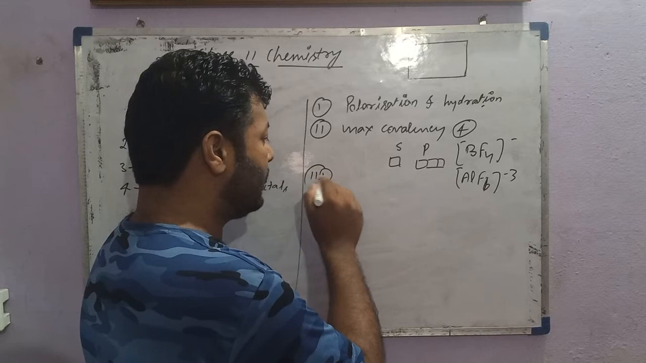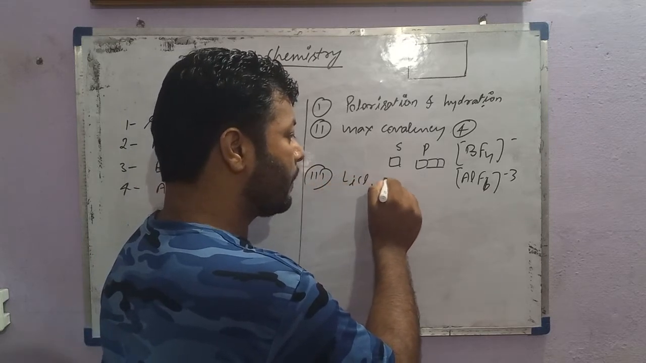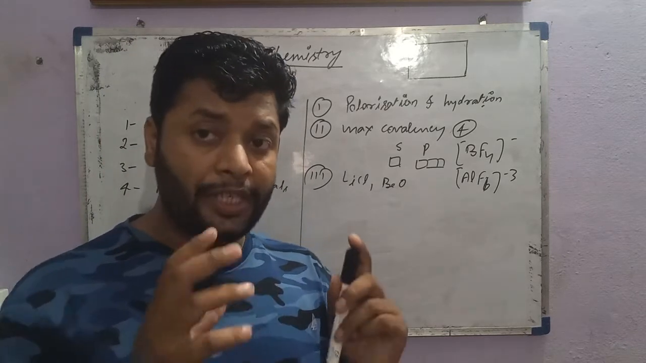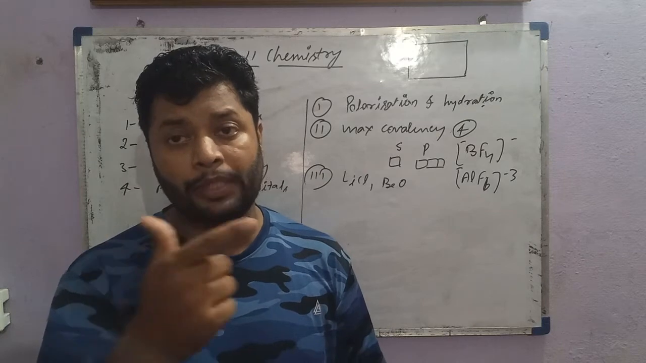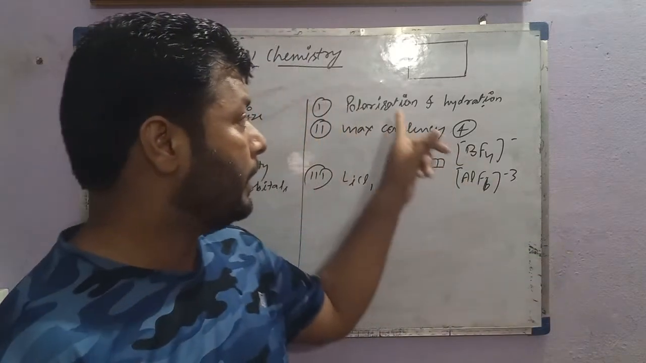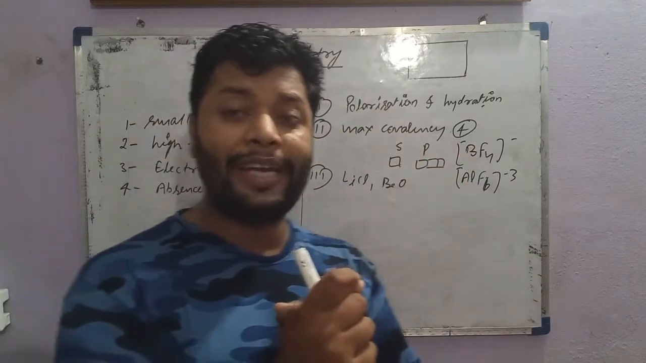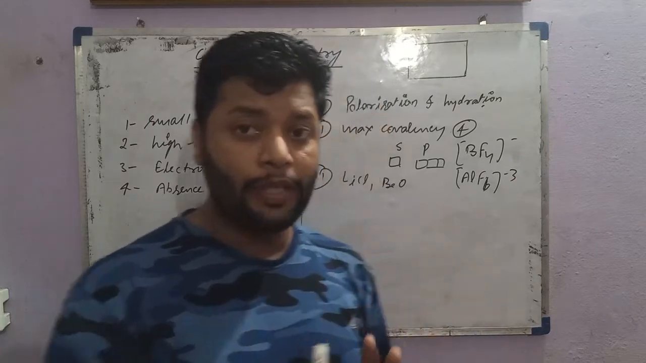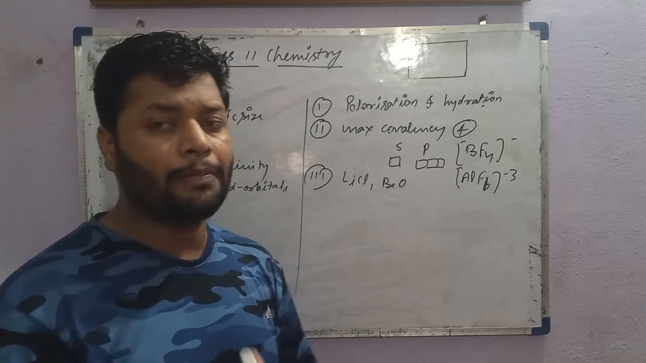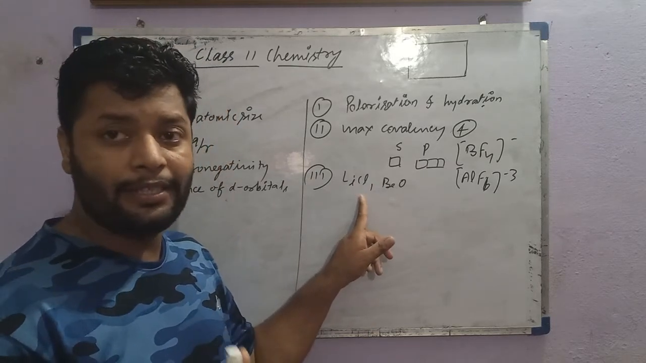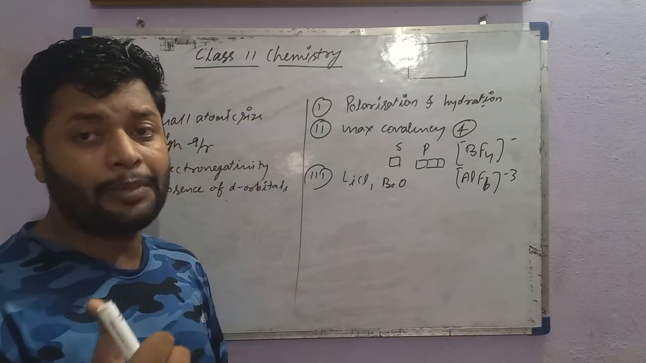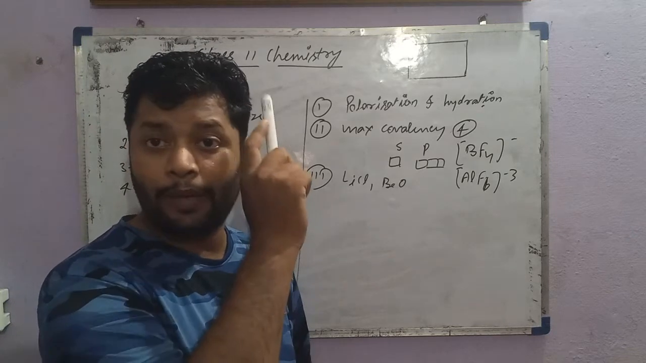The next property is that some of the lithium compounds and beryllium compounds are predominantly covalent, even though they are expected to be ionic. This is because of the smaller size and great polarizing power. The great polarizing power and smaller size help to make covalent bonds of lithium and beryllium in their compounds. Even though lithium fluoride and beryllium fluoride are ionic, their oxides and the rest of the halides are covalent because of the polarizing power and atomic size.